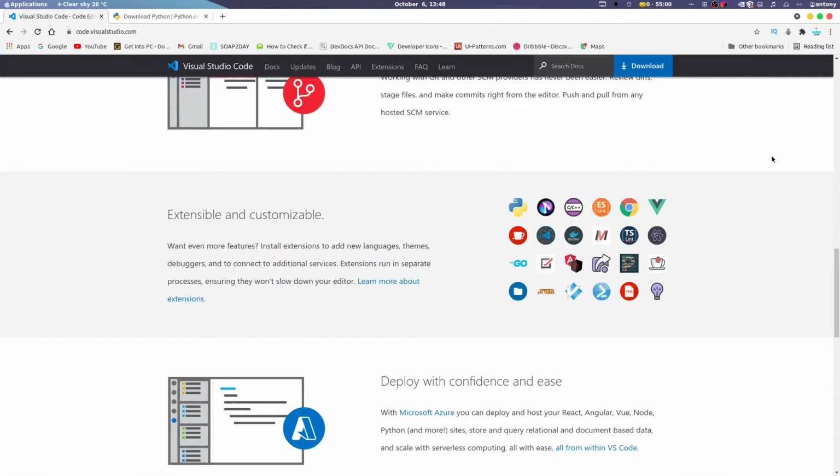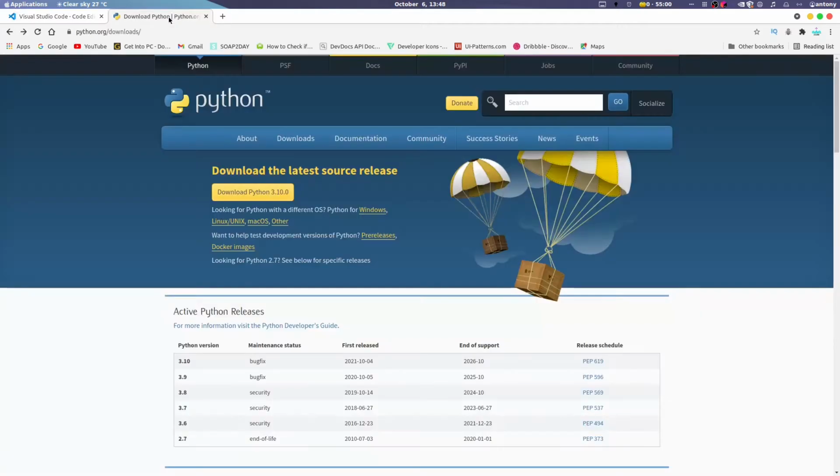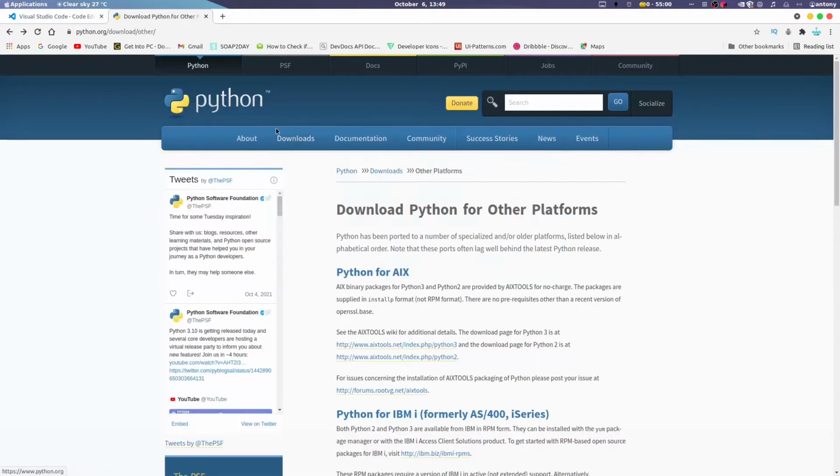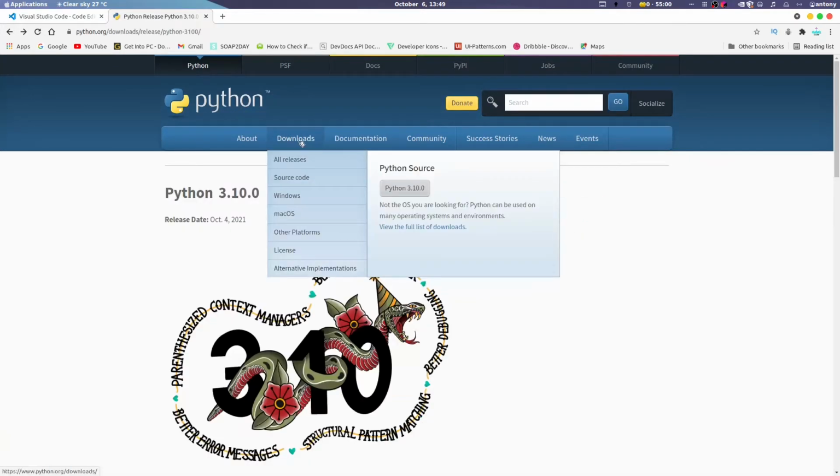In the video description, there's going to be a link to install Python. Go to that link, and this is for Windows and Mac OS users. For Linux users, I have a different way you can do it, but you can also do it through this way. That's up to you. Otherwise, you can also do it via the Snap Store. For Windows users, just click on download Python 3 right here. If you want to see the other options that are available, hover on top of this download button here. That should show you all the operating systems you can download for. Windows is right over the Windows tab here, Mac OS over this tab here, and for Linux users it should be right here on other platforms.